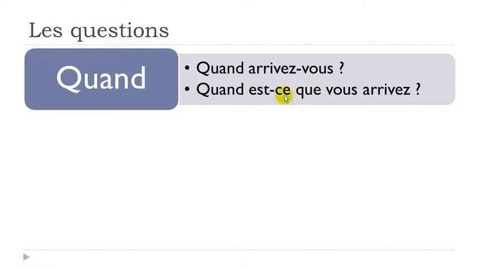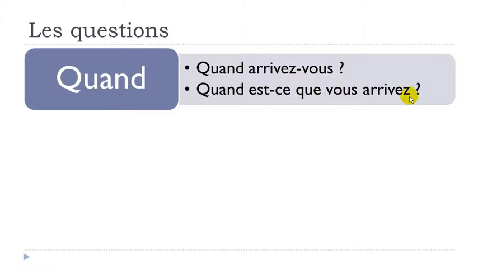So, and you'll get this question. So, quand est-ce que vous arrivez? It is exactly the same question, okay? It is quite long if you compare it to the first one. It is more spoken, okay?